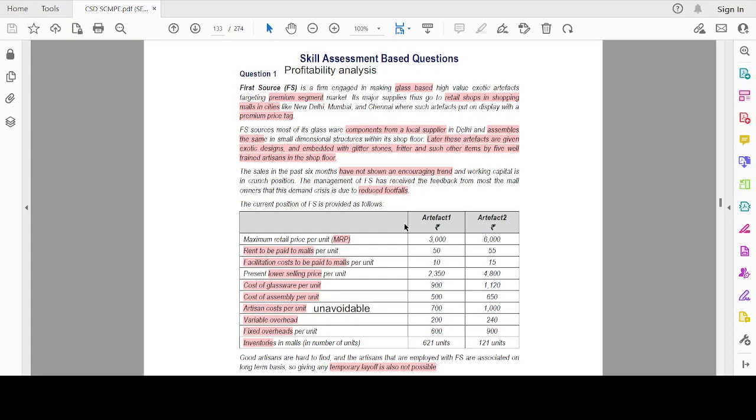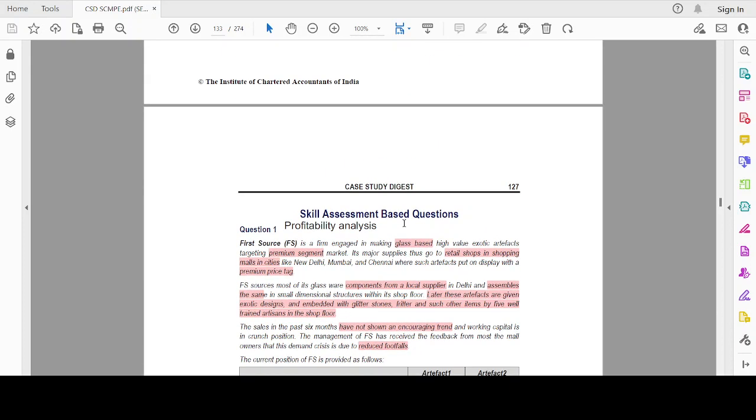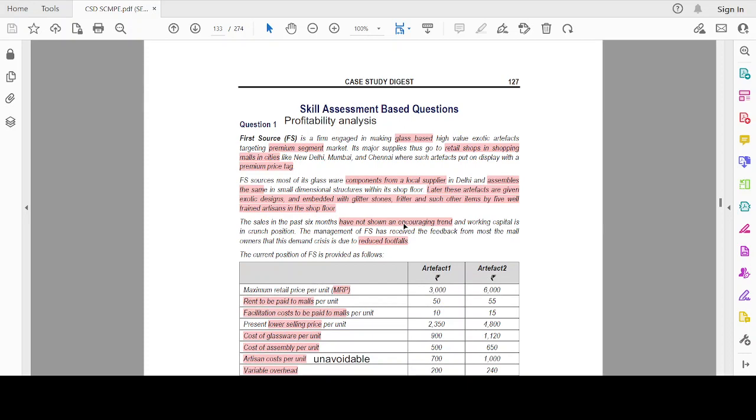The firm here is First Source. What is our requirement? We are required to advise the management on the profitability in the current scenario. So it is basically a question on short-term decision making that is based on relevant cost.